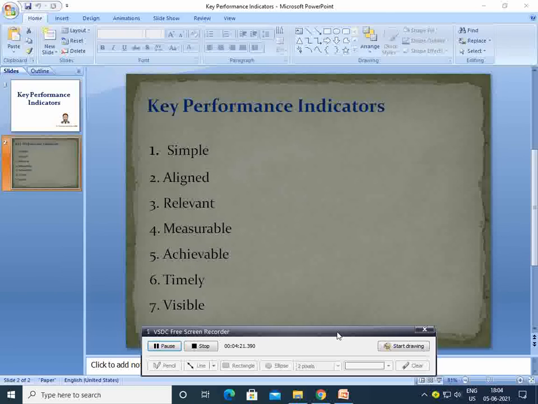And then it has to be timely. For example, on a monthly basis we are measuring the profit, on a yearly basis the number of customers, on a daily basis the customers. So there should be some time duration on which these key performance indicators have to be measured, and they should be visible. In the sense, the number of customers are visible, so we can count them. The profit, that is the cash in bank and cash in hand in the business, it is visible.